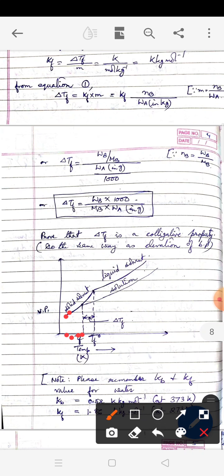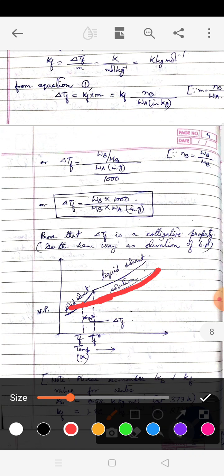Now let us take the solvent in solution. So this is the solvent in solution. As we decrease the temperature, the vapor pressure decreases, and you see when we reach this same temperature TF naught, its vapor pressure is not same as the solid phase. So the temperature needs to be reduced further to decrease the vapor pressure, and you see this is the point. This is the point where the vapor pressure of the solvent in solution is same as that of the solid phase. So this is the temperature at which the solvent in solution will start freezing.